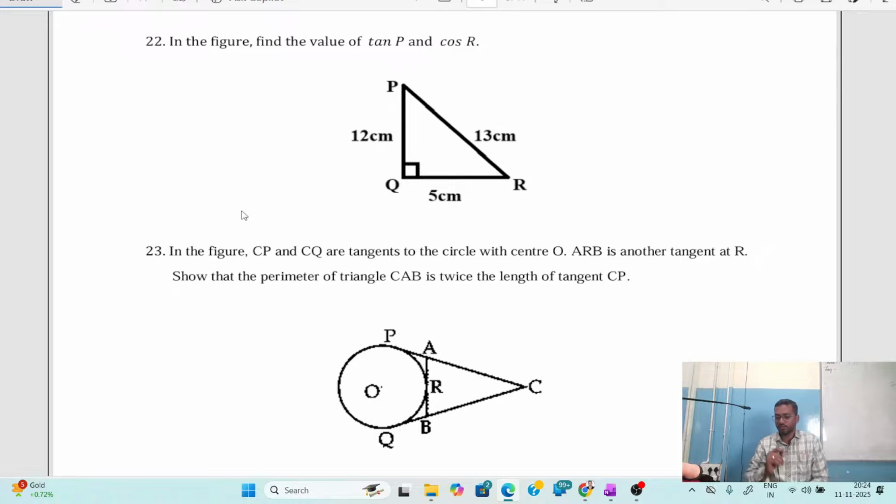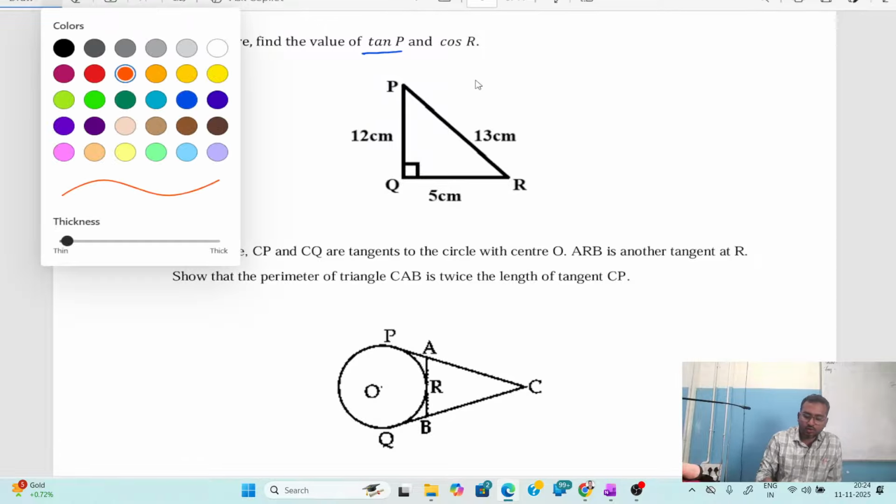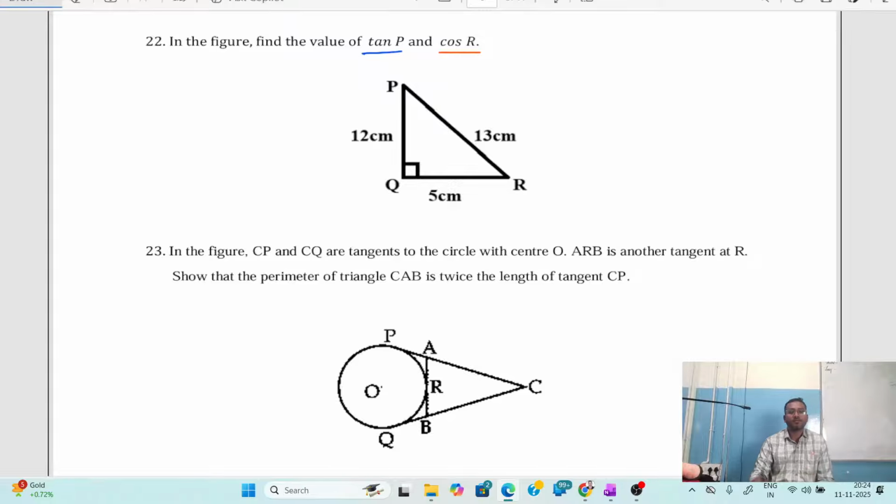Now, in the given question, as you can see, they are asking us to find tan P. And they are also asking us to find cos R. Can you see? Here, P is acute angle. Here you can see R is acute angle. It means that these two things are different things in this question.